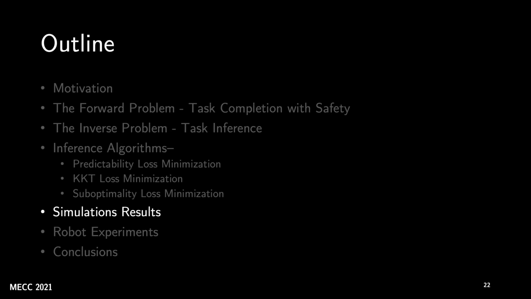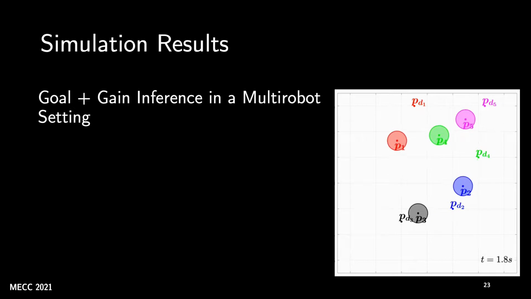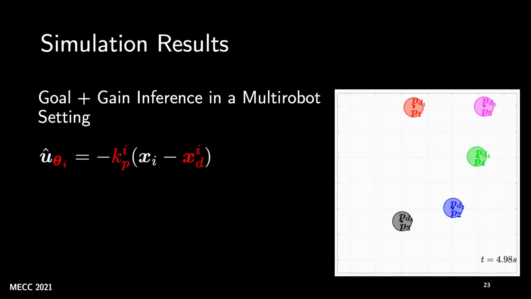Now let's look at some simulation results. We have a go-to-goal task requiring each robot to stabilize to a goal position and remain collision-free with other robots. Here is a sample video that shows the experiment. The reference control in this case is simply a proportional controller for stabilizing to a goal. And the unknown parameters theta_i for each robot that we want to infer are the proportional controller gain K_P_i and the location of the goal of each robot.